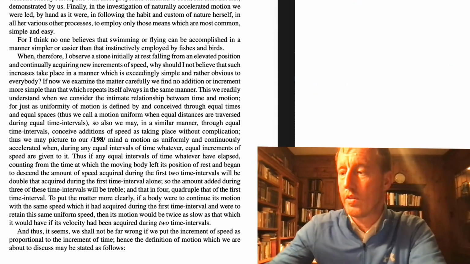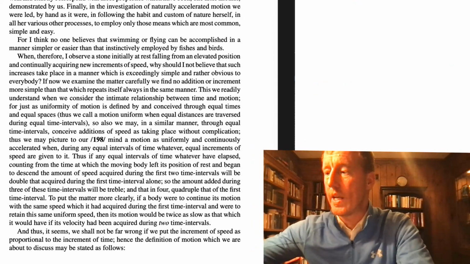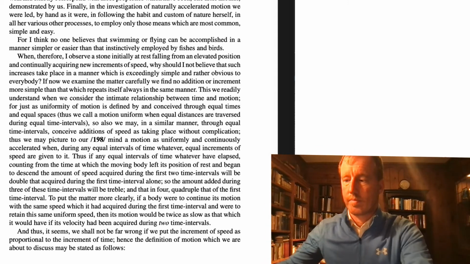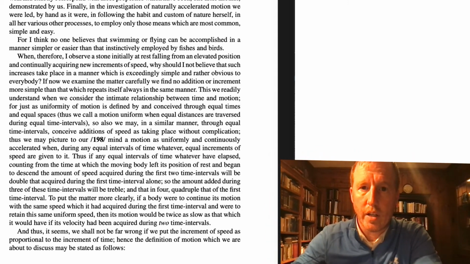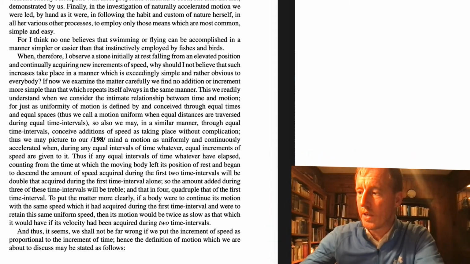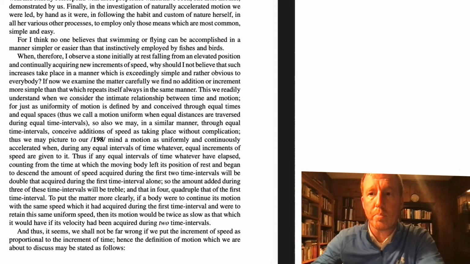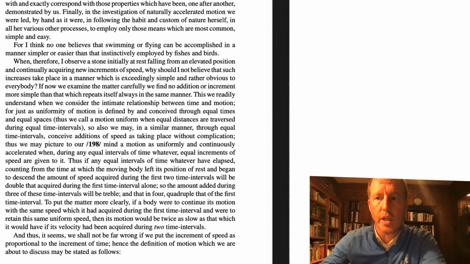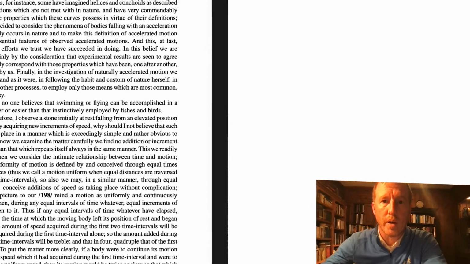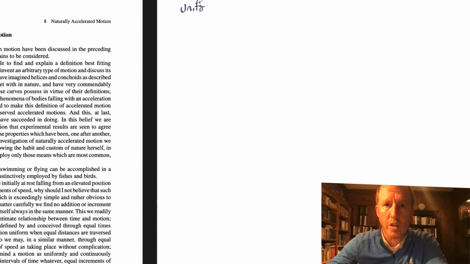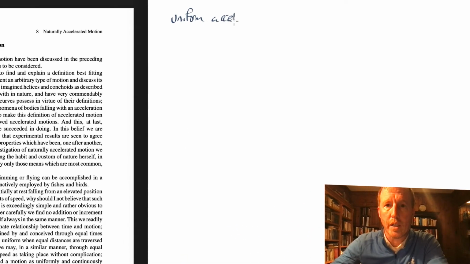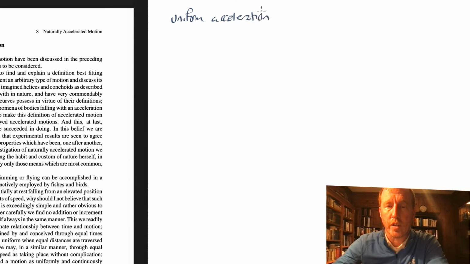So let me describe this mathematically. What he's saying is that dropped objects undergo this simple motion, and this simple motion is one where they undergo uniform acceleration. What does he mean, or how does he define uniform acceleration?